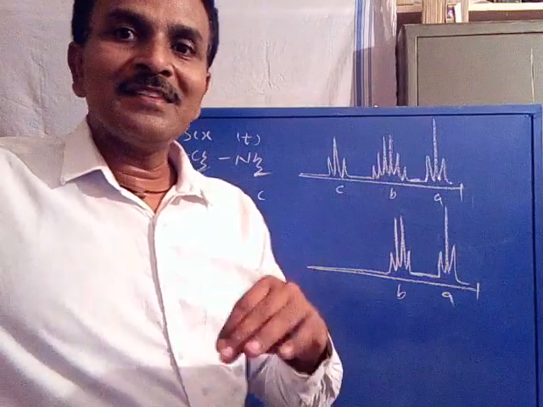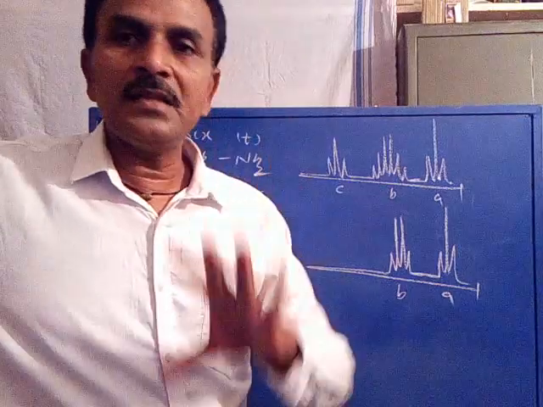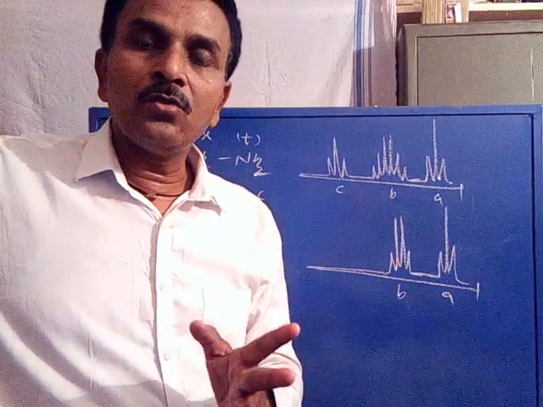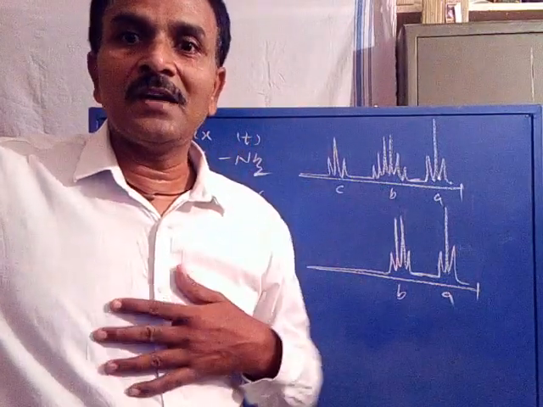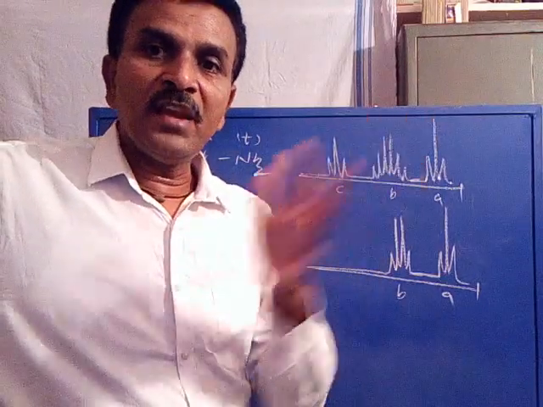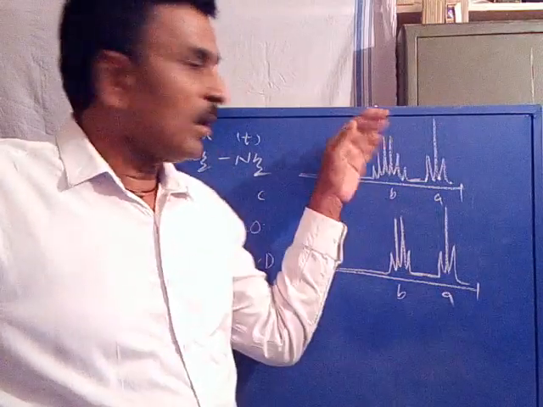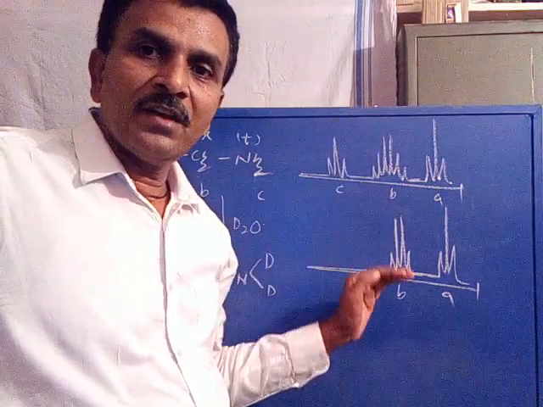So deuterium exchange not only decreases the number of signals, it also reduces the multiplicity for the adjacent protons with respect to the labile proton. So in brief, we get simpler spectra: more signals to fewer signals.